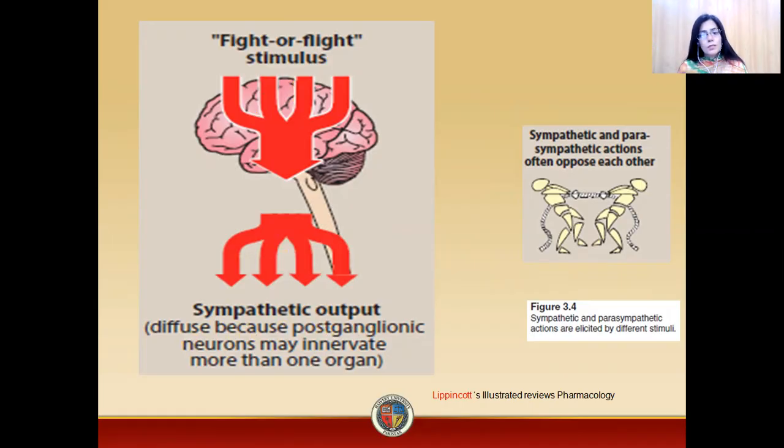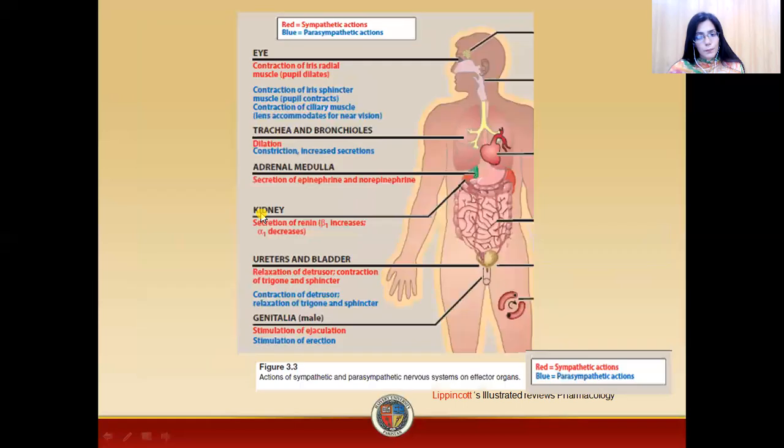Because the postganglionic neurons innervate many organs in the sympathetic system. We discussed these pre and post sympathetic nerves in our previous lecture. This diagram shows what happens whenever the sympathetic division is activated. The red color shows the responses of the sympathetic division.